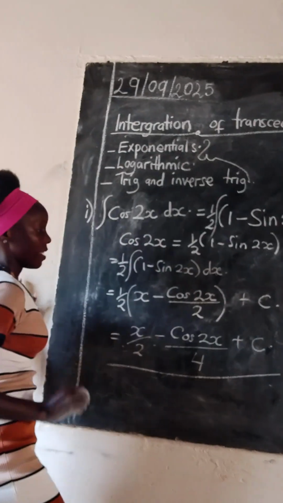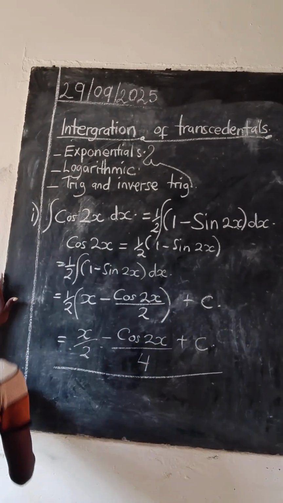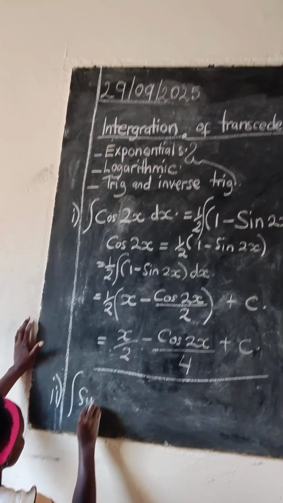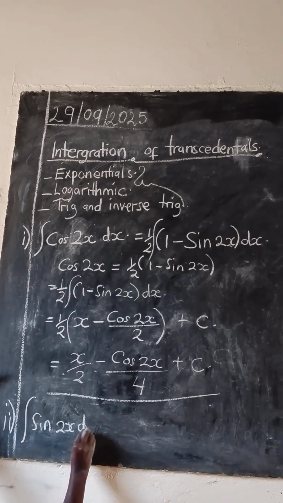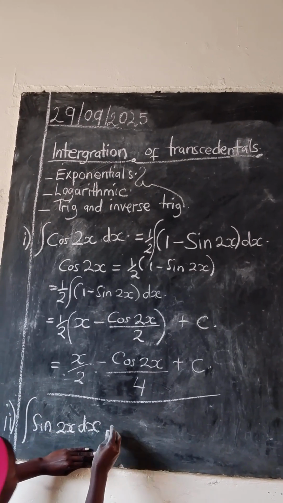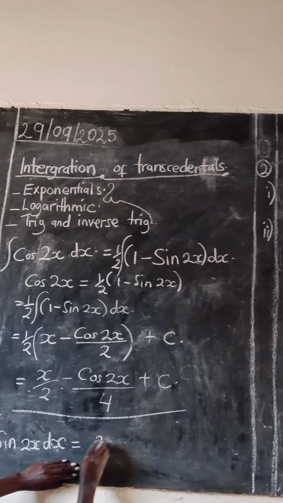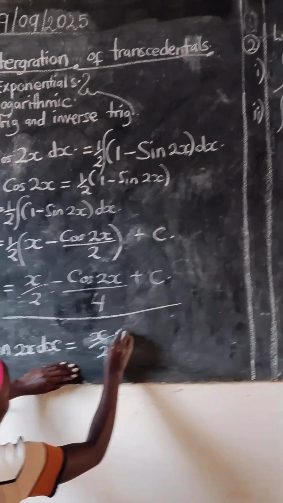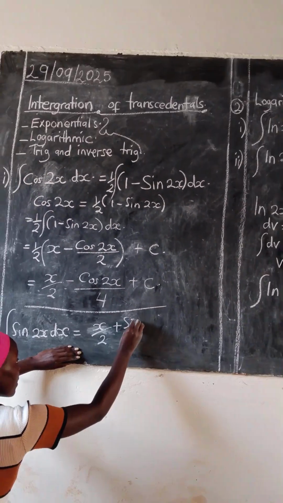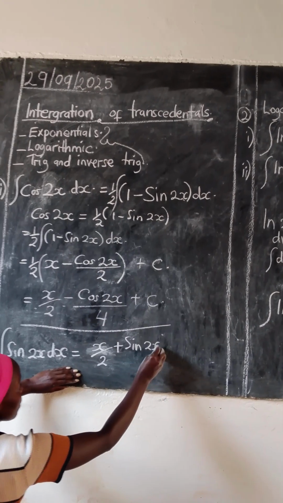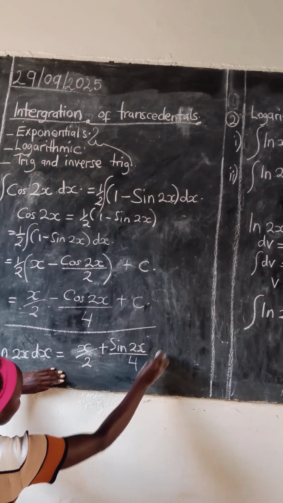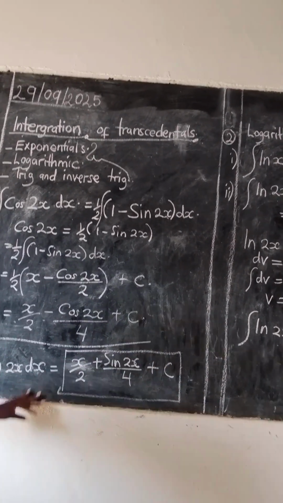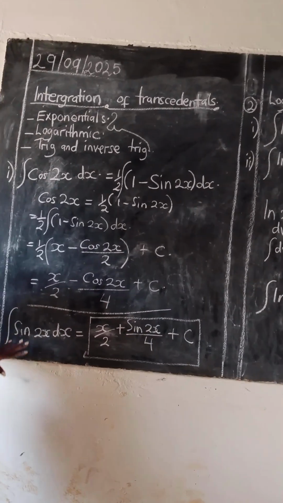Now you can also try this. If you have the integral of sin squared x dx, our answer will be x over 2 plus sin of 2x over 4 plus c. Prove that. In your free time, you can prove that. You find out that the derivative of sin 2x